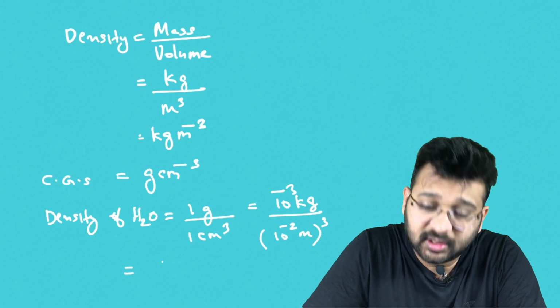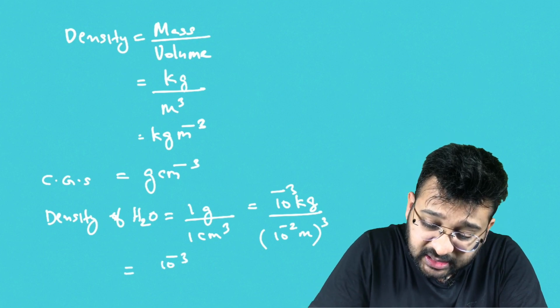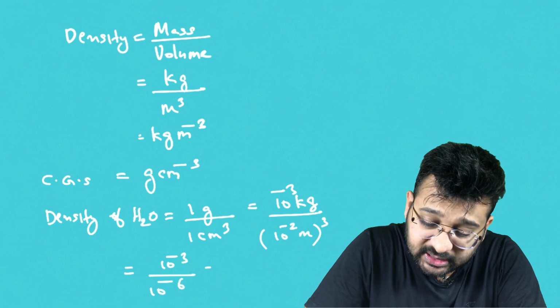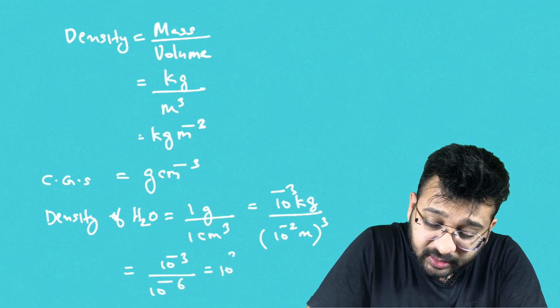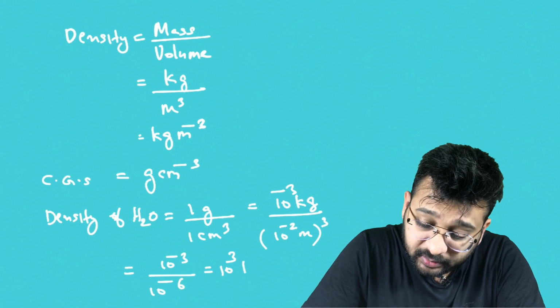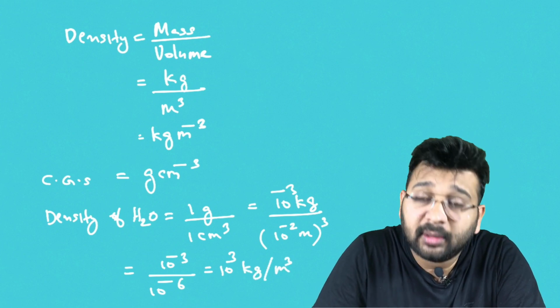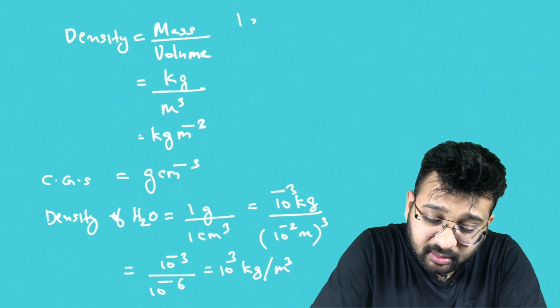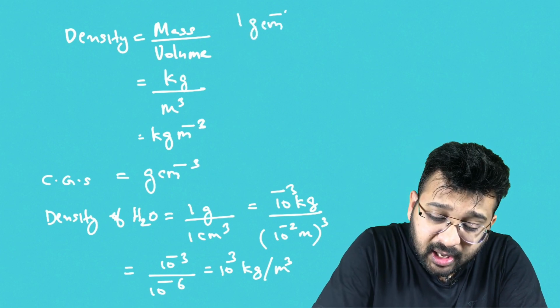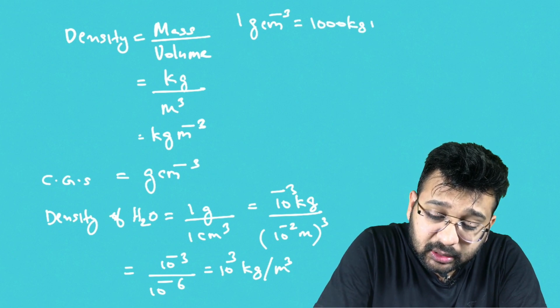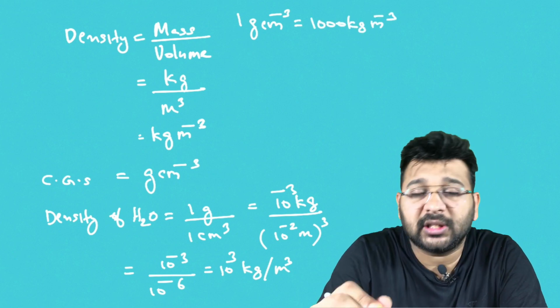This becomes 10 raised to minus 3 divided by 10 raised to minus 6, which becomes 10 raised to 3. So the unit becomes 10 raised to 3 kilogram per meter cube. That means 1 gram per centimeter cube is exactly equal to 1000 kilogram per meter cube.